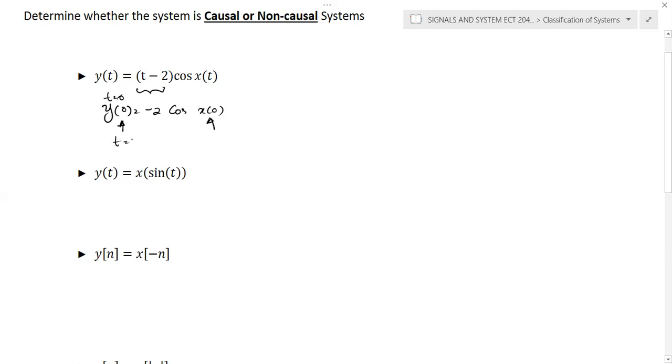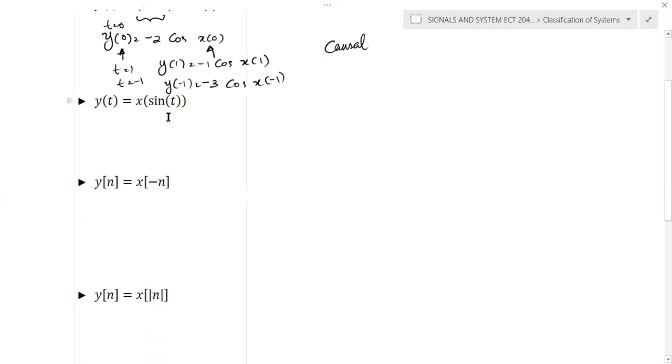Similarly, for t is equal to 1 or t is equal to -1, you will get exactly the same. For y of 1 you get -1 times cos x of 1, and for y of -1, you'll get -3 cos x of -1. In all these cases, you can see the present output depends only on the present input, and we can conclude that the system is causal.